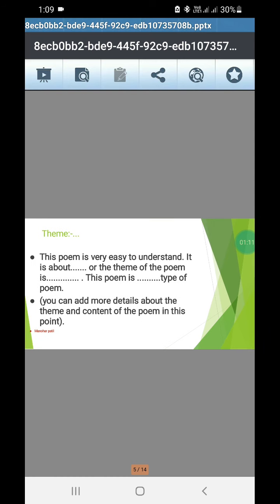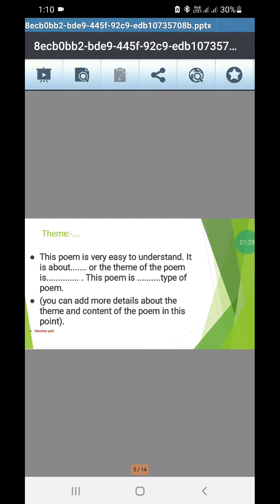Let us come to second point, theme. This poem is very easy to understand. It is about ... or the theme of the poem is ... means you have to add the theme of the poem. This poem is ... type of poem. Here type of poem to be written.